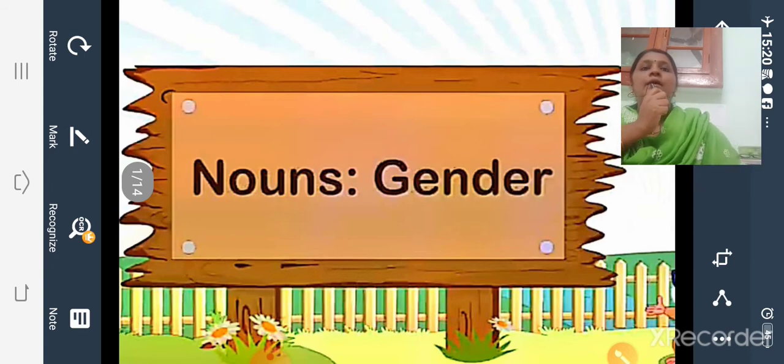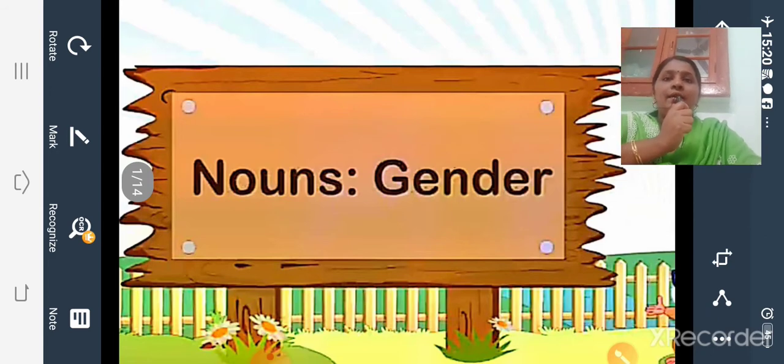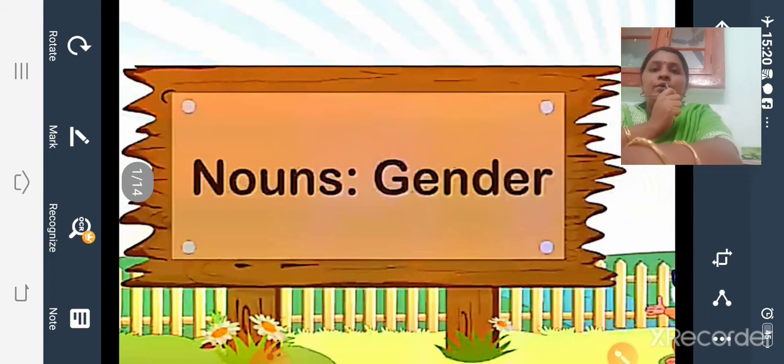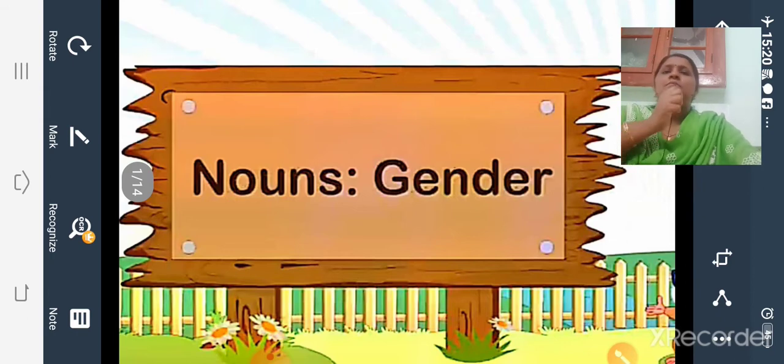Then today let us start a new lesson. Lesson 3, gender. I think your teacher already started this lesson, even then I'll start it from the beginning itself. So what is gender?